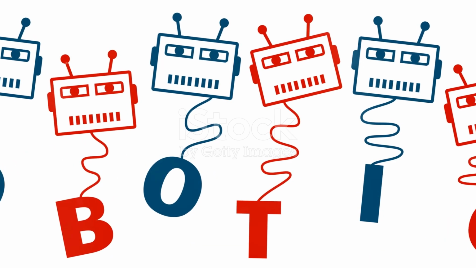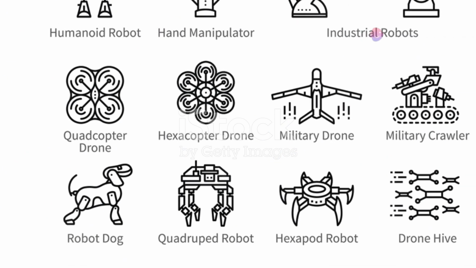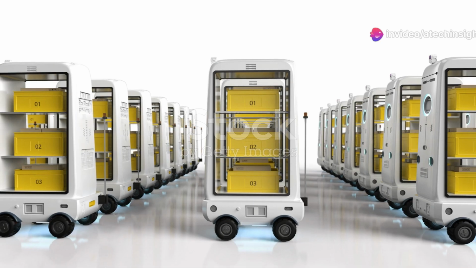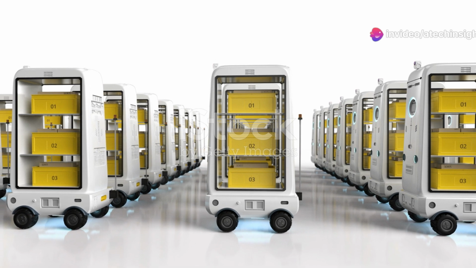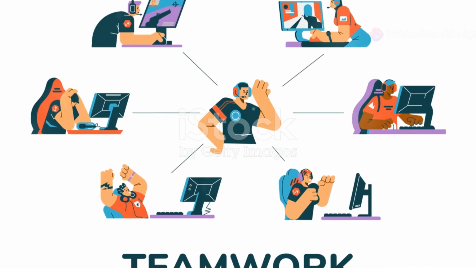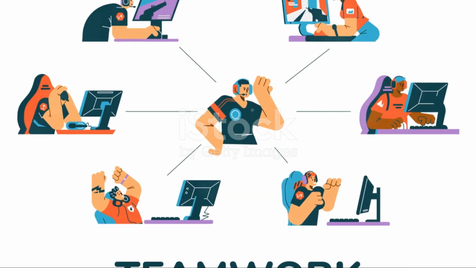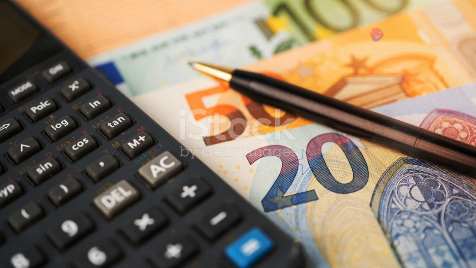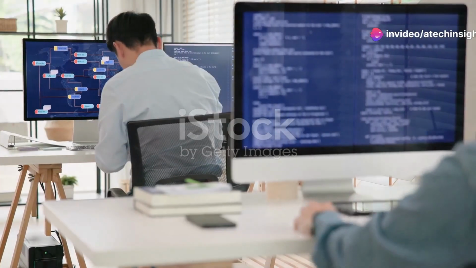These include robotics, gaming, and finance. In robotics, MAS is used to control teams of robots. These robots collaborate on tasks such as exploration or manufacturing. In gaming, MAS powers the behavior of non-player characters, making them more realistic and engaging. In finance, MAS is used to develop trading strategies and manage risk in complex markets.